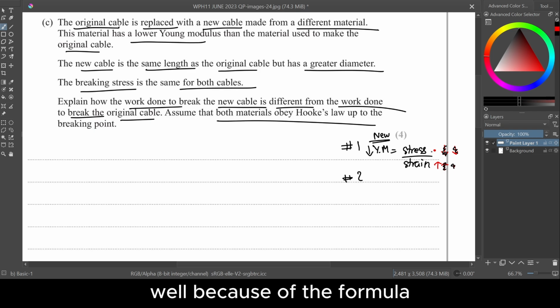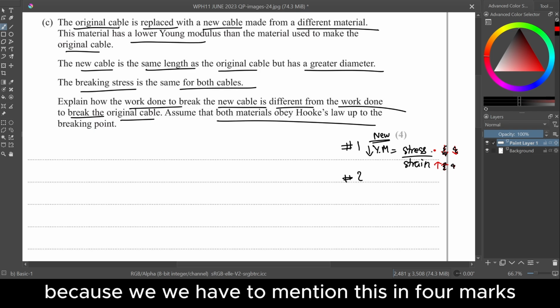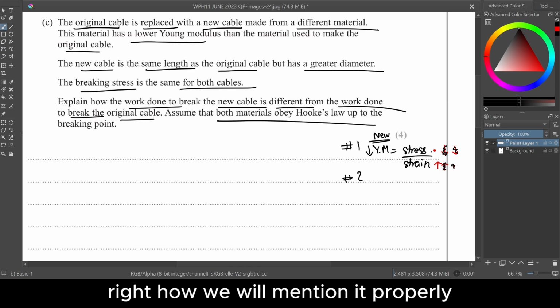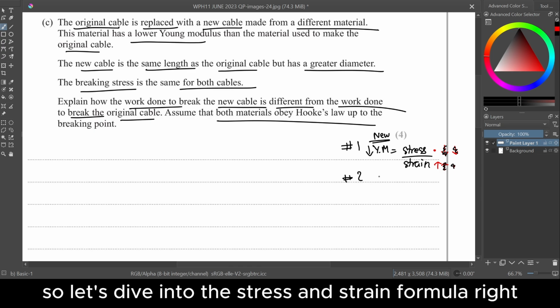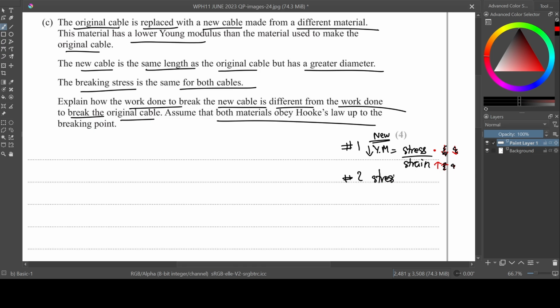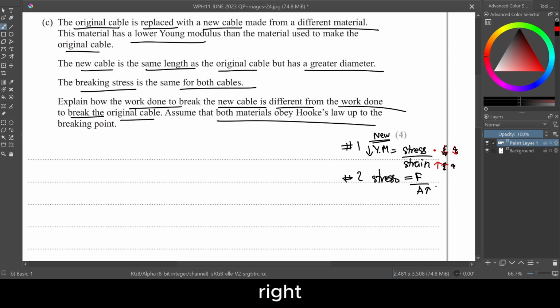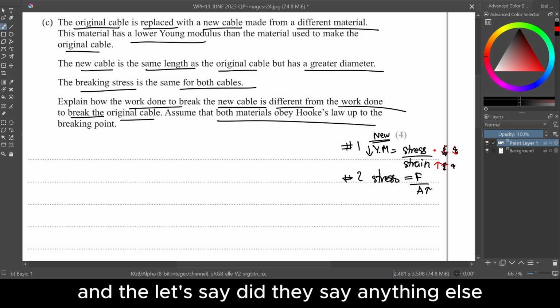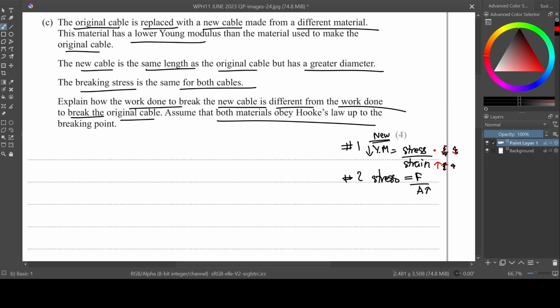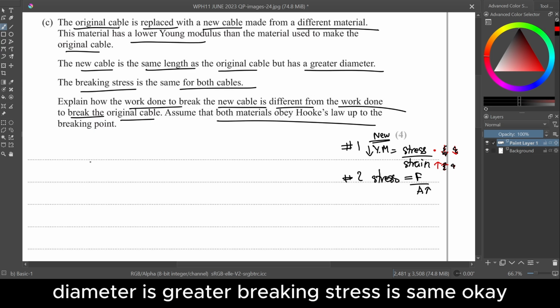We can't just say, oh well, because of the formula, because we have to mention this in 4 marks, right? How we will mention it properly. So let's dive into the stress and strain formulas. Stress is F by A. They said that the diameter is greater, and breaking stress is the same.